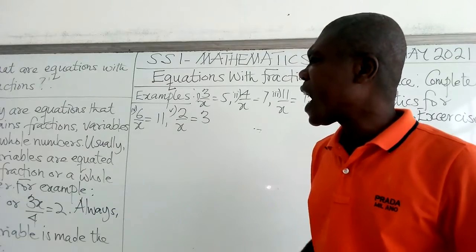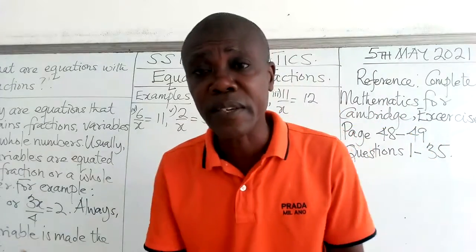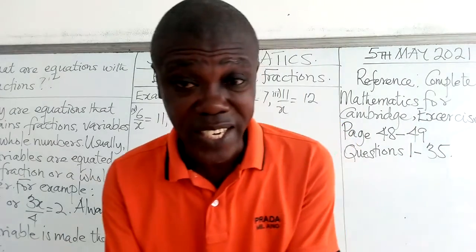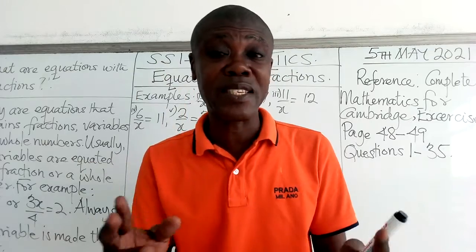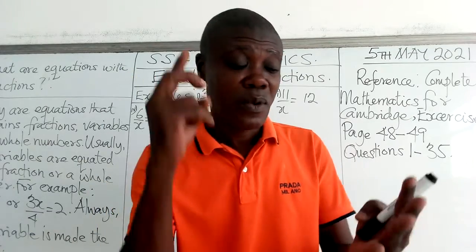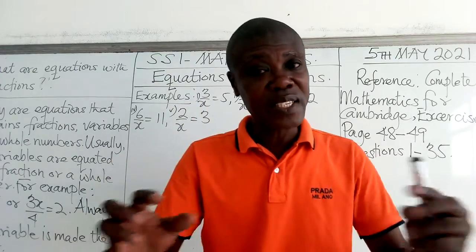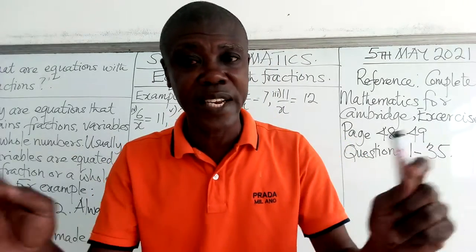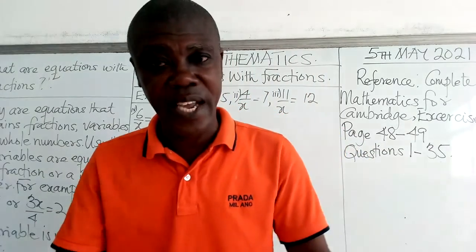Usually, the variables are equated to the fraction. When we say an equation, I explained this several times in class that in mathematics we have two things. We have a statement and then we have an equation. A statement doesn't contain an equal to sign. An equation contains an equal to sign.